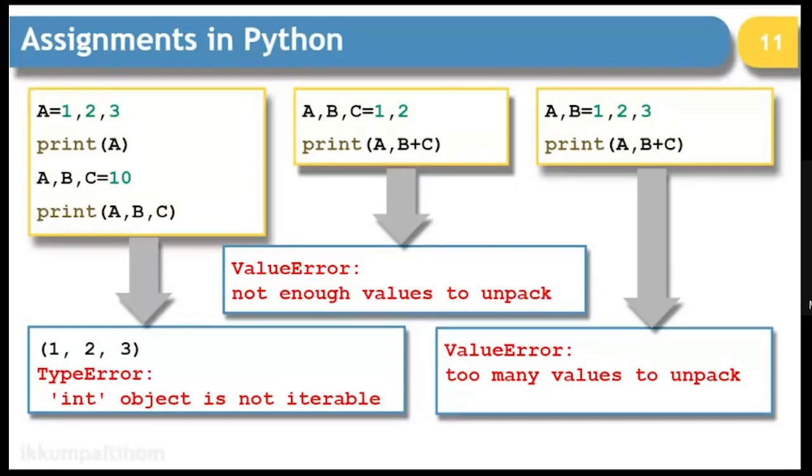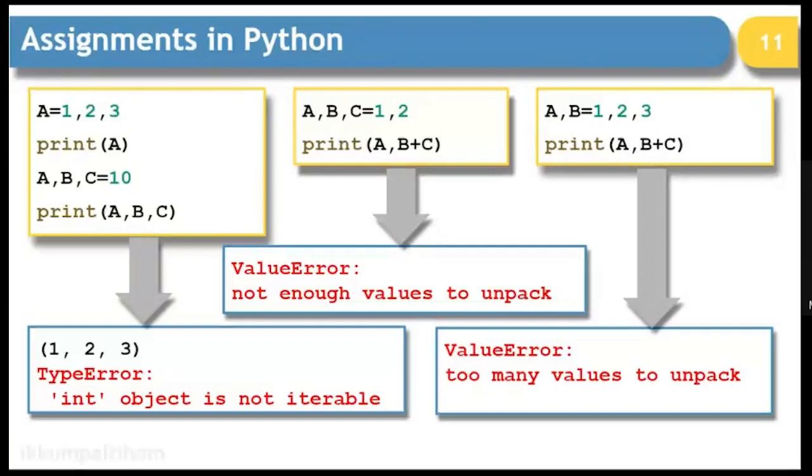But if you try the same thing for multiple variables getting assigned to a single value, that will not be allowed, and you will see the result as type error, because int object is not iterable. That means it will not be repeated for B and C. A can be assigned 10, but what about B and C? B and C will be lying unattended, and that is why you will get an error.